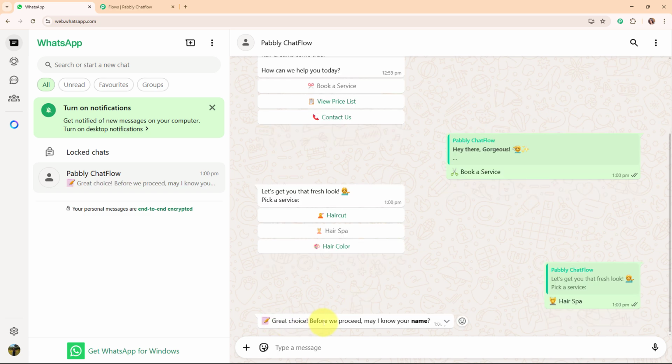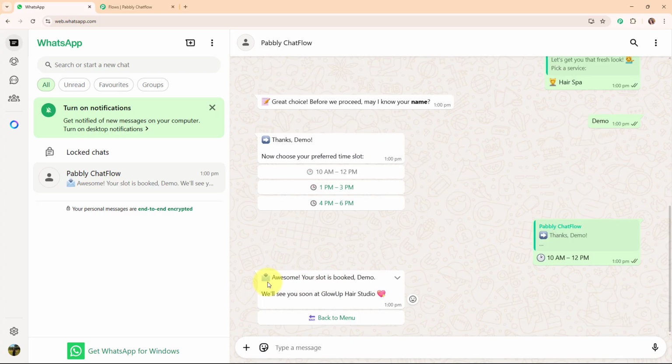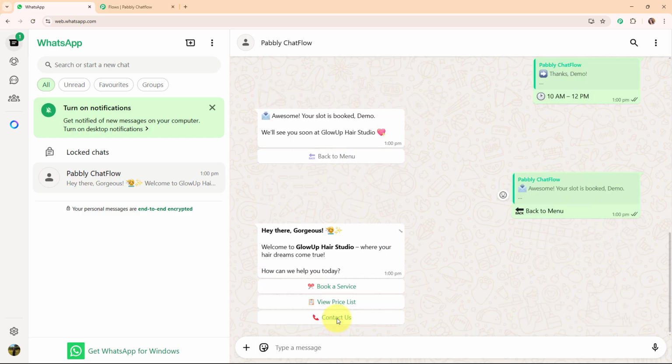It says, great choice. Before we proceed, may I know your name? So let's give the name over here. And it says, thanks demo, now choose your preferred time slot. Here I'm going to select a random slot. And it says, awesome, your slot is booked demo. We'll see you soon at Glow Up Hair Studio. And we have received a quick reply button for back to menu. As soon as I click it, you can see it has sent me the main message again. Alright, so this was all about the working of this amazing chatbot.